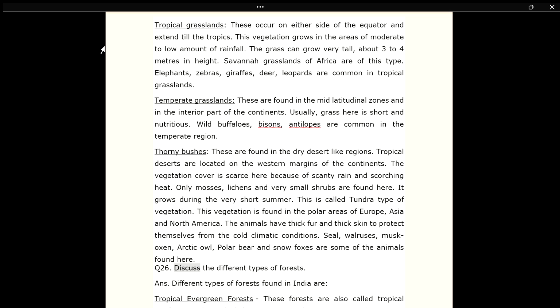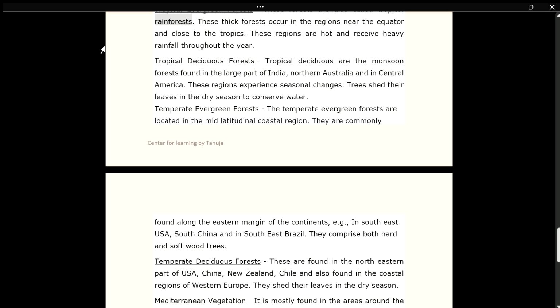Q26. Discuss the different types of forests. Ans. Different types of forests found in India are tropical evergreen forests. These forests are also called tropical rainforests. These thick forests occur in the regions near the equator and close to the tropics. These regions are hot and receive heavy rainfall throughout the year.